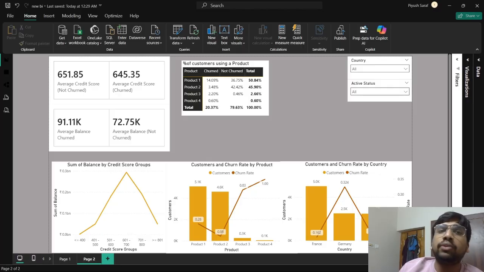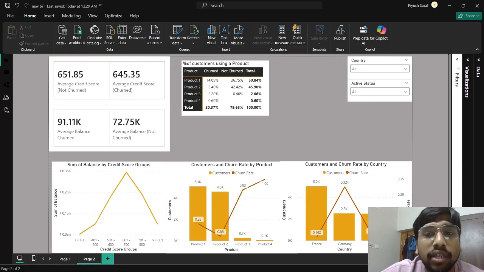So we can conclude that credit score is not a primary key factor that drives churn. Okay, basically what I'm trying to say here is that customers are churning not due to their creditworthiness, but because of their experience with the bank, their dissatisfaction with the bank. It is just a supporting signal, but we cannot base a huge conclusion on the credit scores.